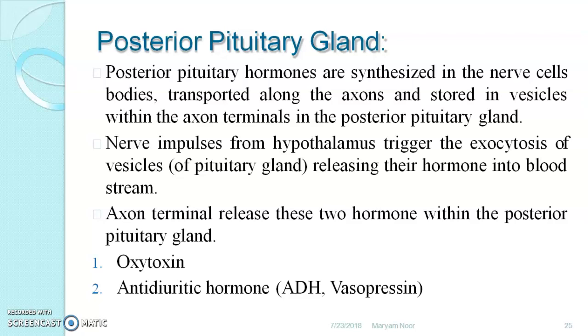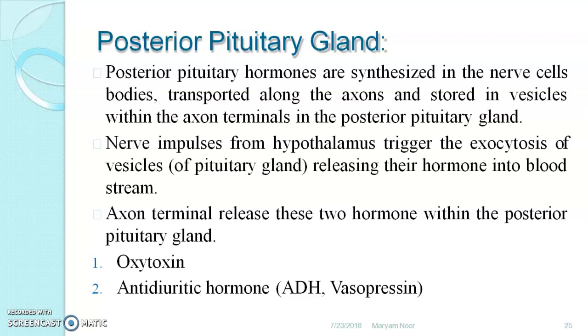Nerve impulses from the hypothalamus trigger the exocytosis of vesicles of this pituitary gland, and as a result, release of the posterior pituitary hormones takes place. This happens due to the nerve endings, nerve terminals, which help in secretion of these hormones.